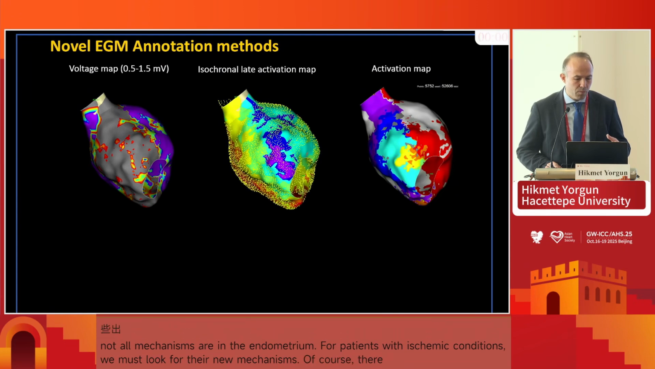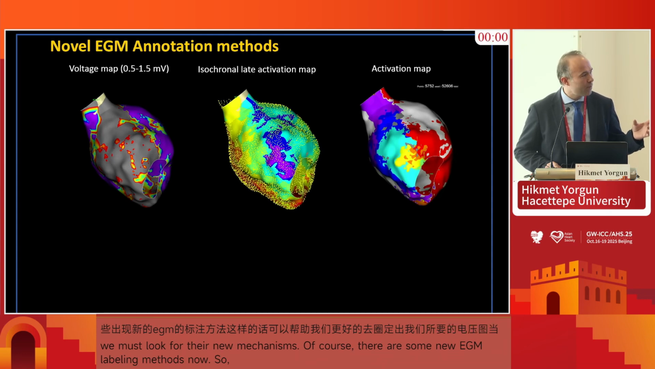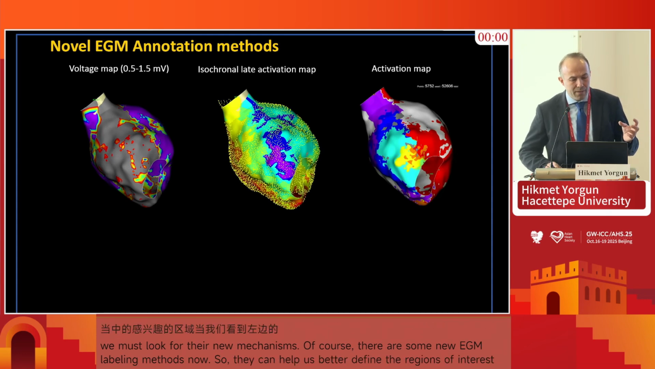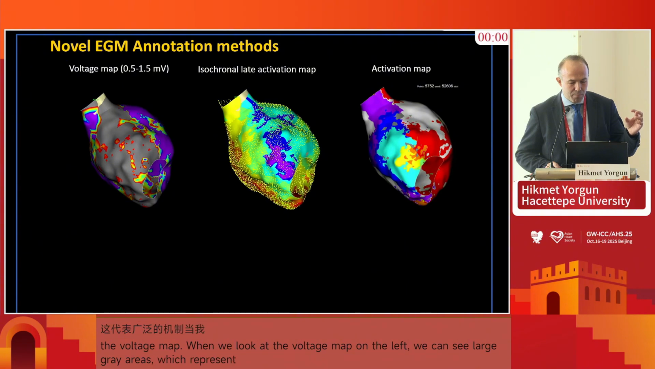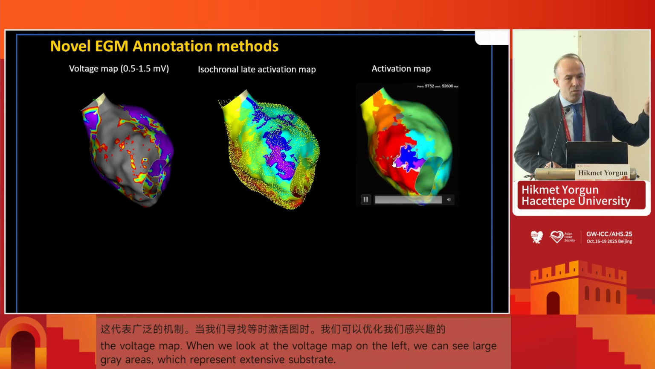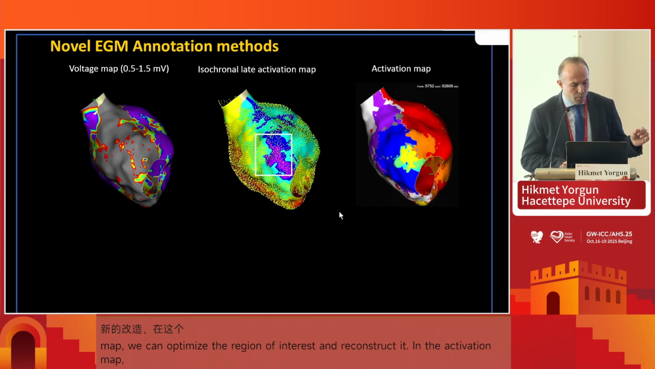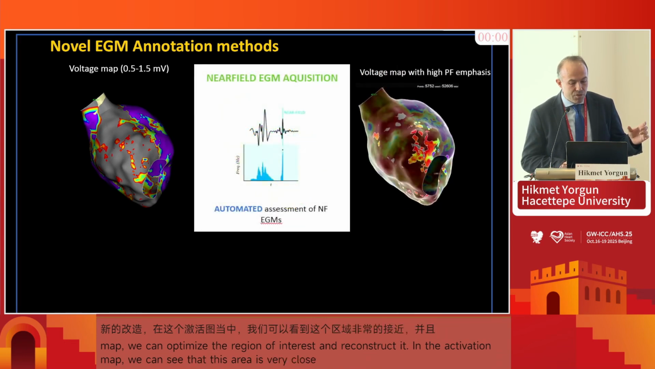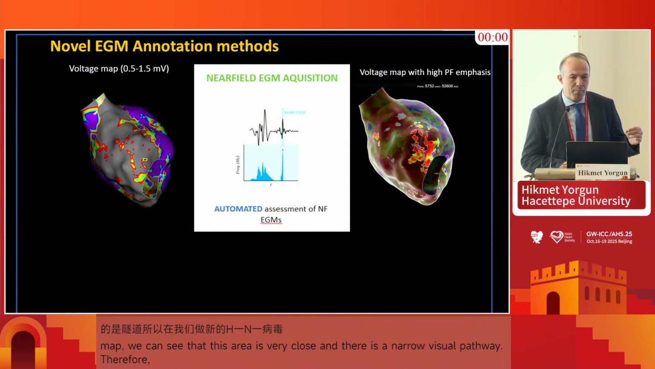And there are some novel EGM annotation methods to better specify the area of interest with voltage maps. When we look at the voltage map on the left-hand side, you see an extensive substrate with the gray areas. Then when we look at isochronal late activation mapping, this refines our area of interest. And the activation map, as seen here, shows us the area is very close and there's a narrow corridor of VT here. Then with the novel EGM annotation algorithms, this peak frequency mapping, which is used also in the atrium but also in the ventricle, may mark the highest frequency signals in low voltage areas.